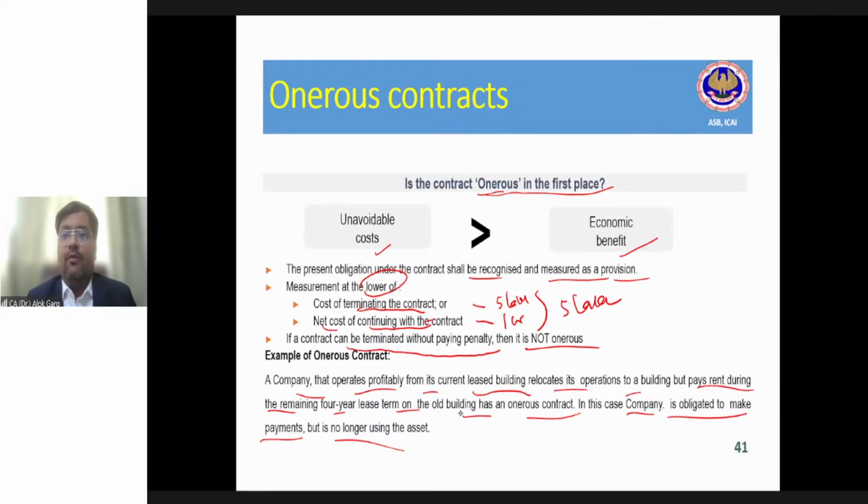In that case, if you are saying that it has to be delivered, then what is the lower? Then this 5 lakh will not arise, na? So this 1 crore, it is not estimated. It is virtually certain that this loss has to be there. So you have to create a provision to the extent of 1 crore rupees, right? Is it clear?